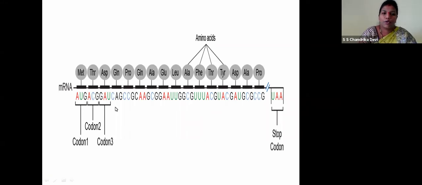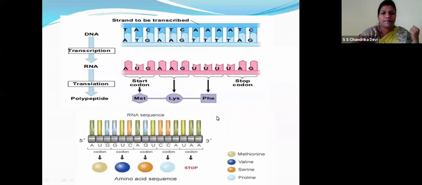Codon 1, codon 2, codon 3. Three codons will initiate one amino acid. As I told you children, this is the mRNA and it will synthesize the polynucleotide amino acid chain. So this is the UAA which will stop the codon. So UAA, UGA and UAG are the stop codons which are usually used.